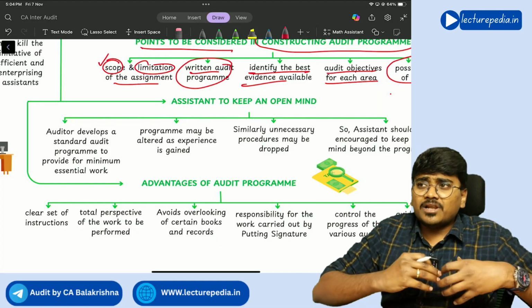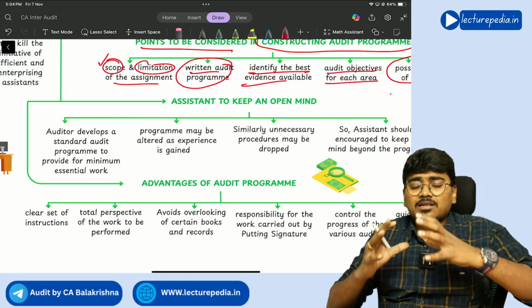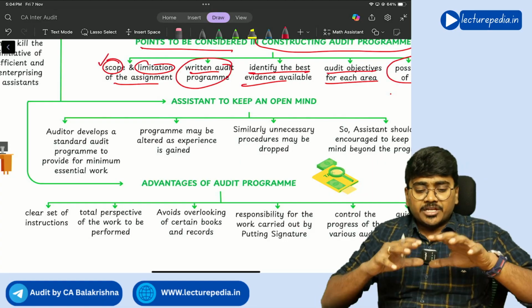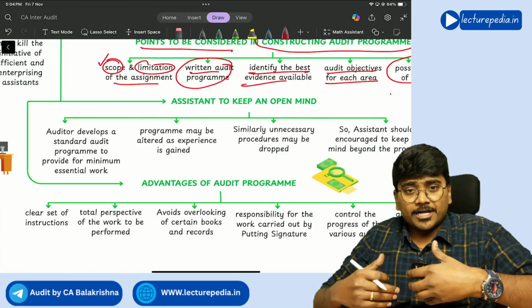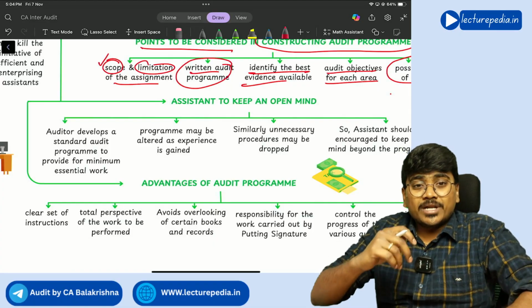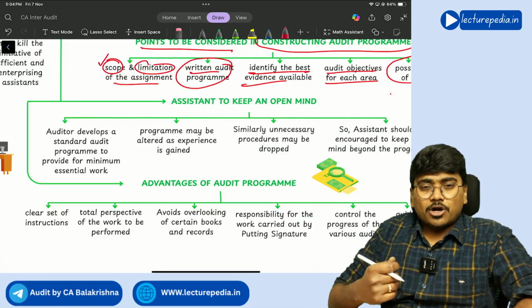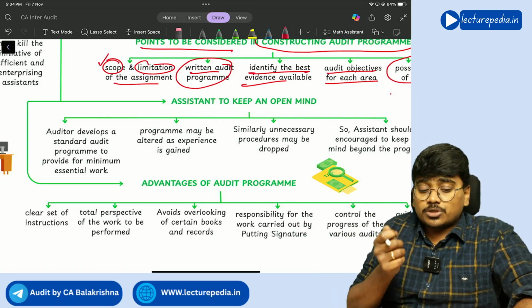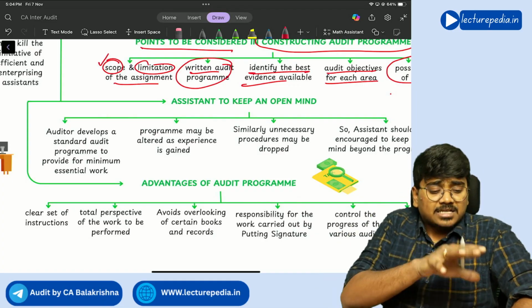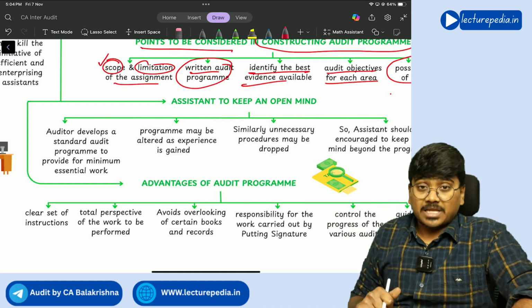The audit program will provide the initial procedures for performing the audit. But once the audit progresses, you need to suitably alter the audit procedures. You should also perform additional audit procedures. You should not just stick to that audit program, correct or not?